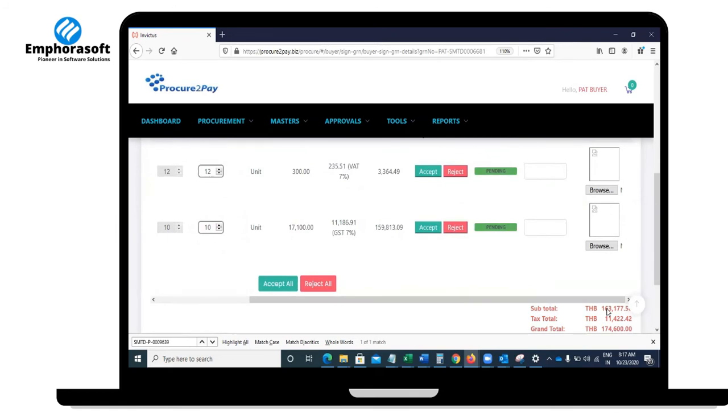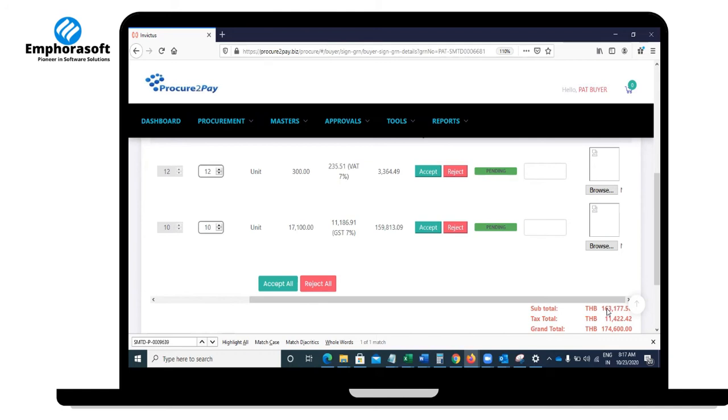I have ordered 12; did my supplier deliver the entire quantity, or shortages? Like I ordered 12, he might have delivered only 6, or overages, meaning I ordered 12 but he sent 20, and sometimes the product might get damaged.